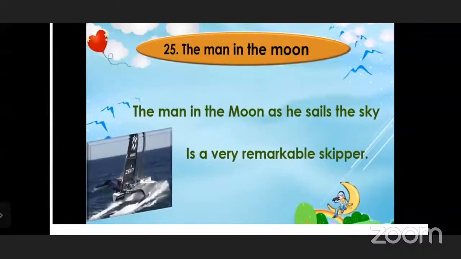He is sailing as a very remarkable skipper, which means an unusual skipper. What is the meaning of skipper? A skipper is the captain of a ship or boat, and he is very intelligent in sailing the boat because he is the captain. So the poet is telling that I am in the moon, I am sailing in the sky, and I am a very remarkable skipper. See, this is the first stanza, and you have to imagine that the poet is there in the moon and he is sailing the sky.